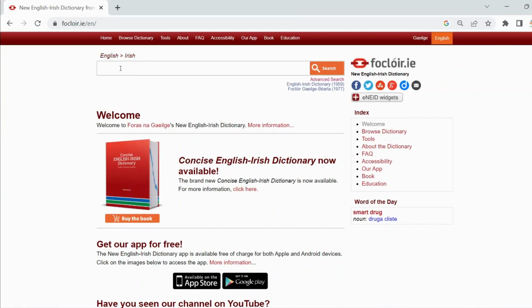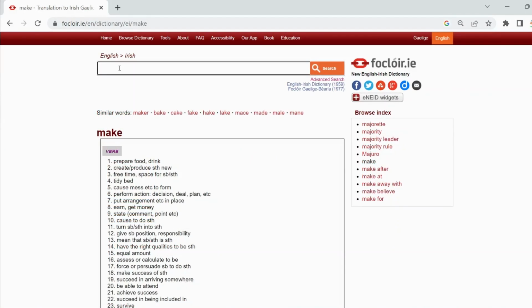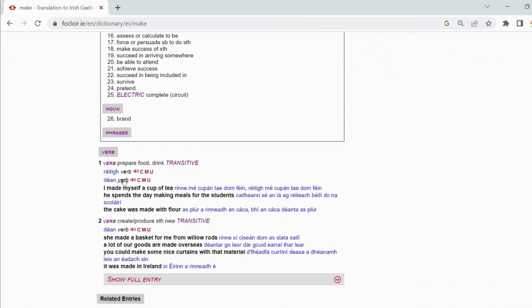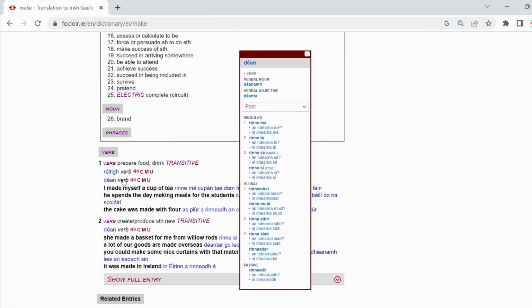To find the Irish version of a verb on focloir.ie, search for the form used in English to give an order to one person, for example make, do or go. Comprehensive information regarding the verb can be found on focloir.ie. If you search for the verb make, for example, you can click on the word verb beside it and you'll find a lot of information about that verb.